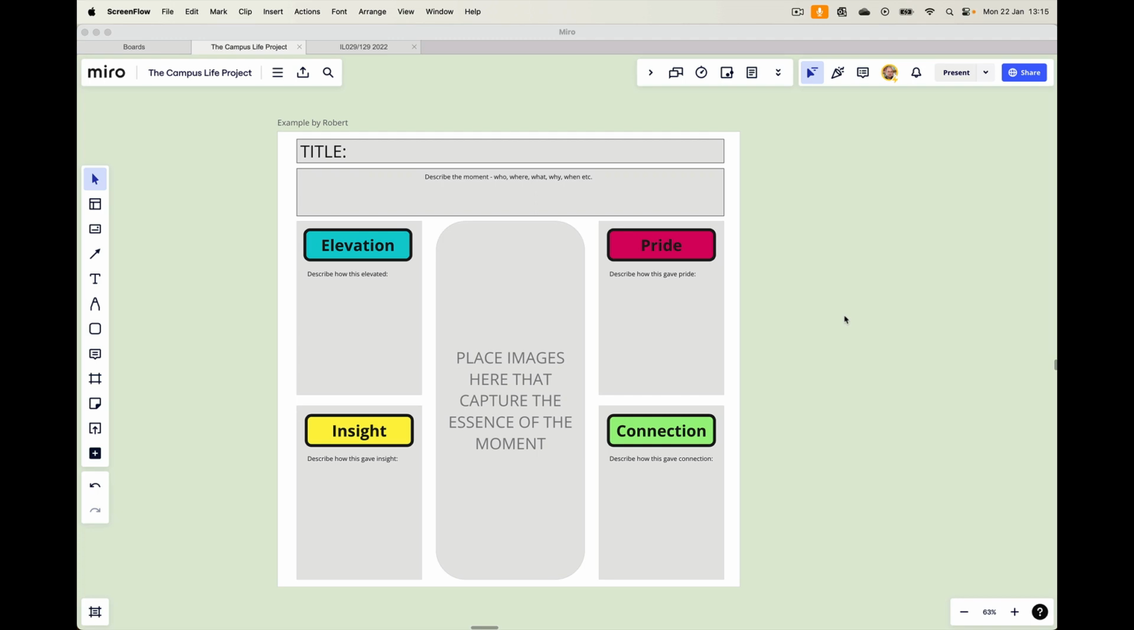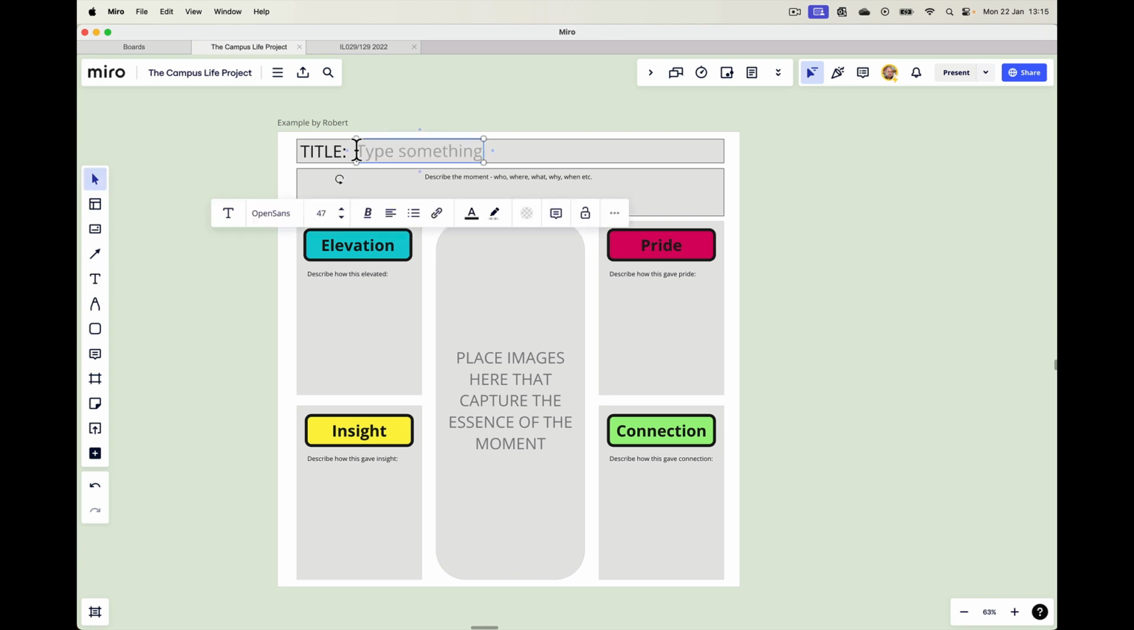I'm going to use this template to document and explain a moment that matters. So, a very positive emotional experience. First of all, I'm going to start off by putting the title in. So let's grab the text tool over there.